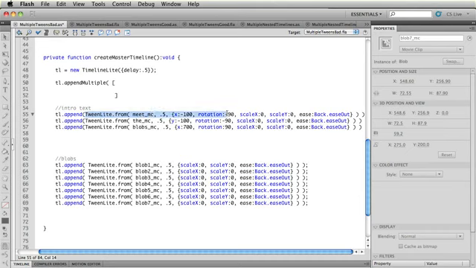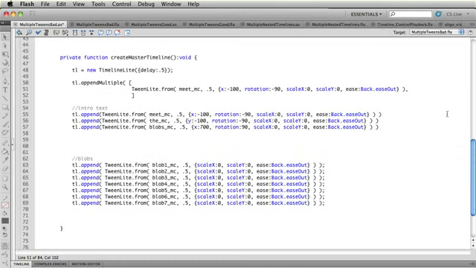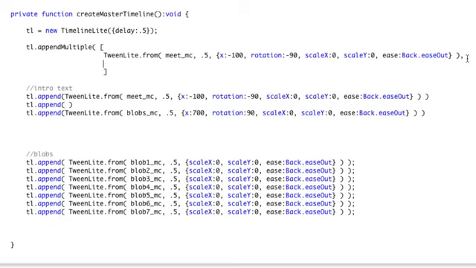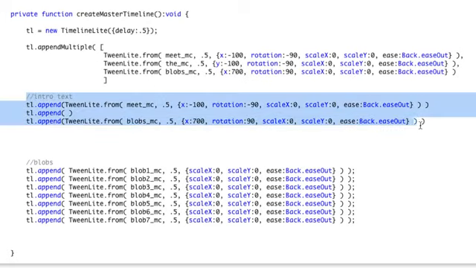And I'm going to populate this array with all the existing tweens that I have. So I'm just going to paste a tween in there. I'm going to add a comma. Let me get rid of the properties panel so we can all see what's happening. And then I'm going to take the next tween. I'm going to cut it out and then we're going to put it on the next line, add my comma, and then we'll get the last tween. Once I've taken this last tween out and pasted it into that array, we'll be able to test how appendMultiple works.